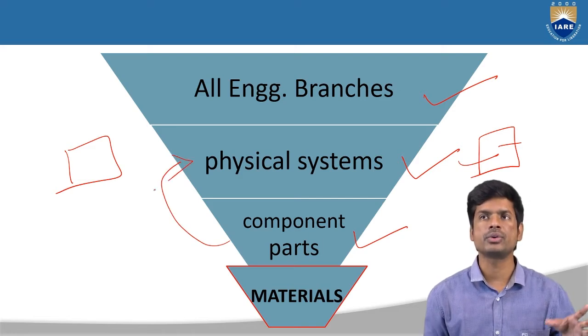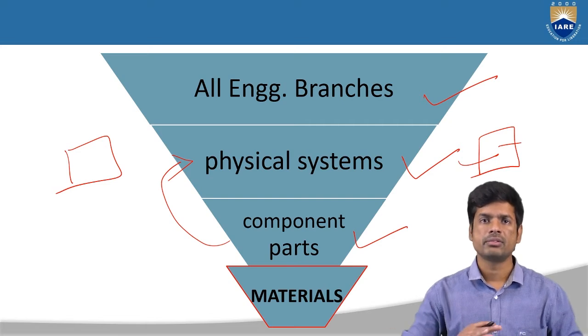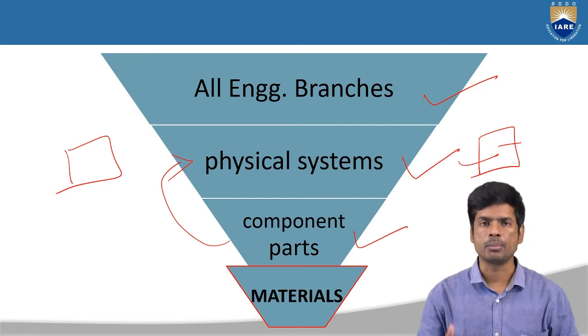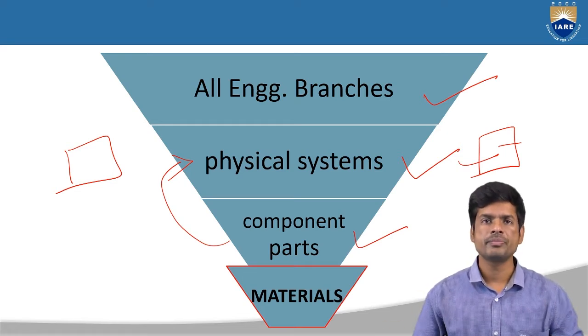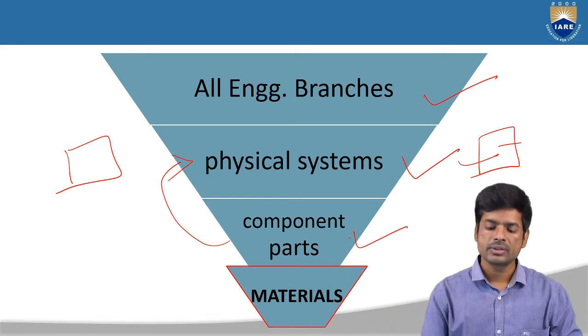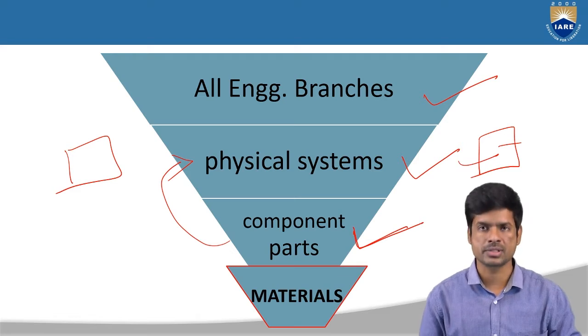Directly we are not going to place one building at a time, right? By constructing one component and another component, like flooring, walls, beams, columns, and foundation separately, then ultimately we get some physical system like buildings or machines, right? So these component parts are the major part of these physical systems.